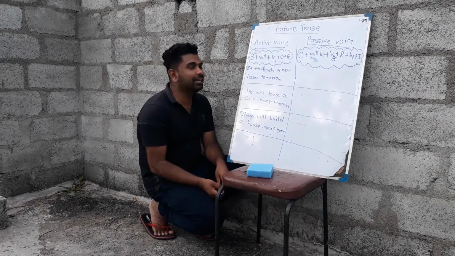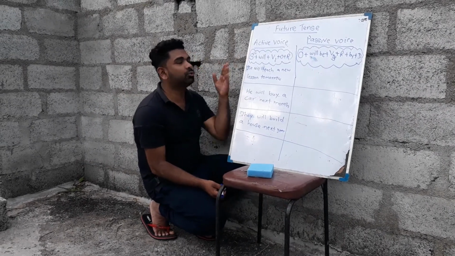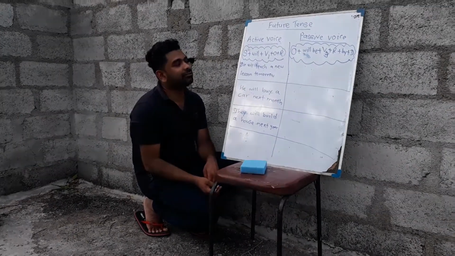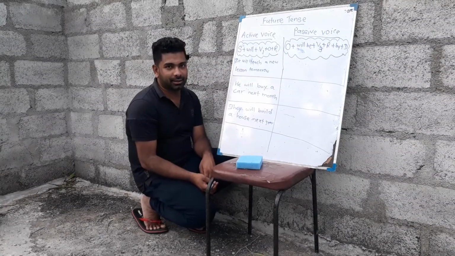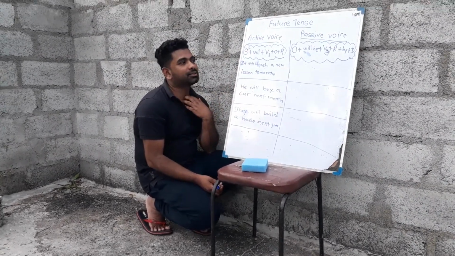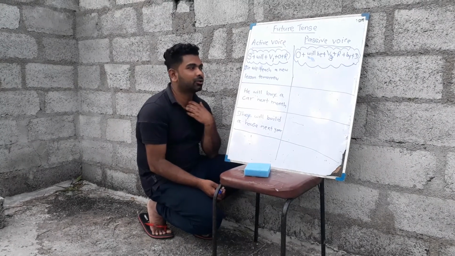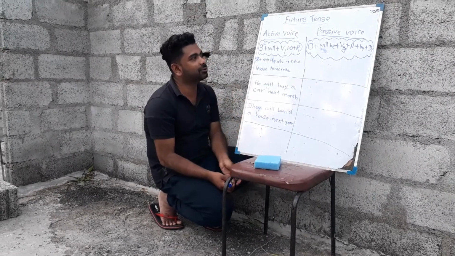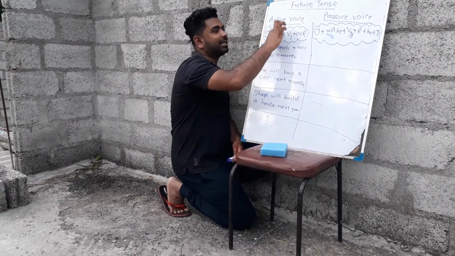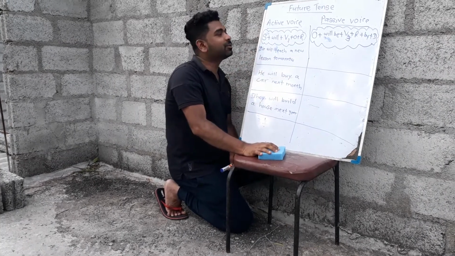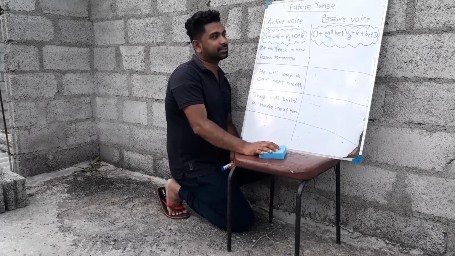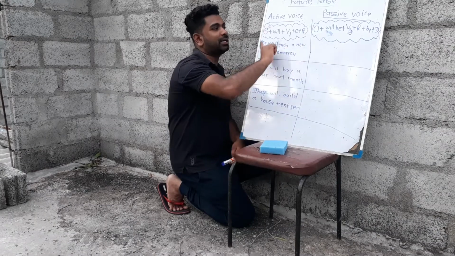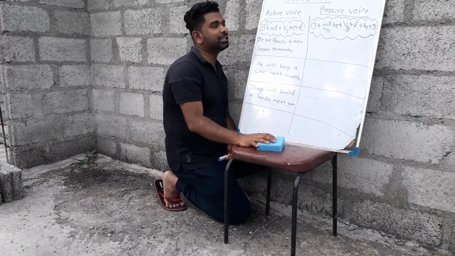In the active voice, we highlight the doer, the person who does the action, right? In passive voice we consider the object. It is not important who the doer is, but what is going to happen in the future, that is very important. Here, future means you can see "will". If you see "will", that is future tense, and for the passive voice you need to put "will be".